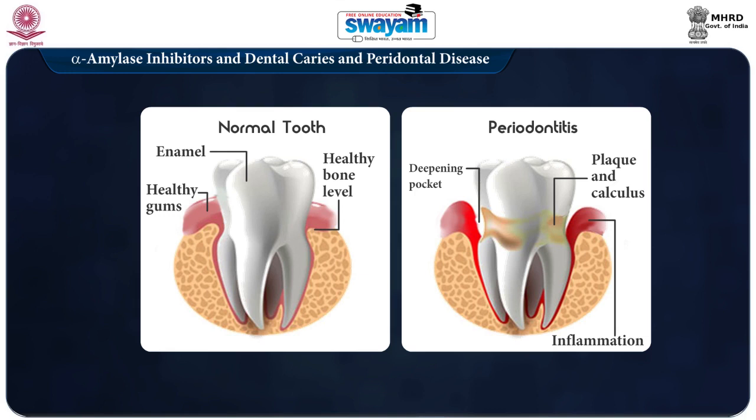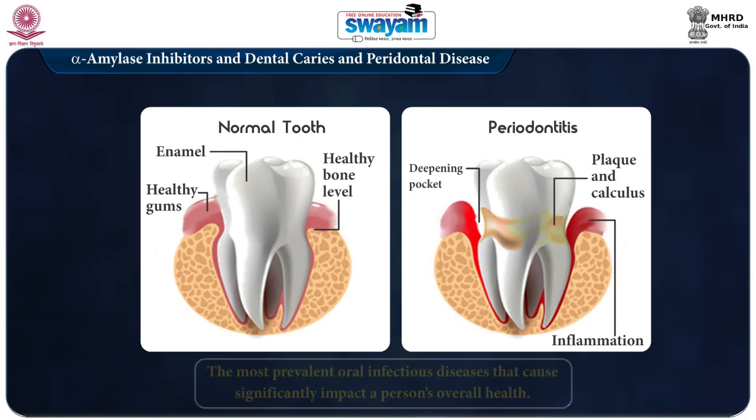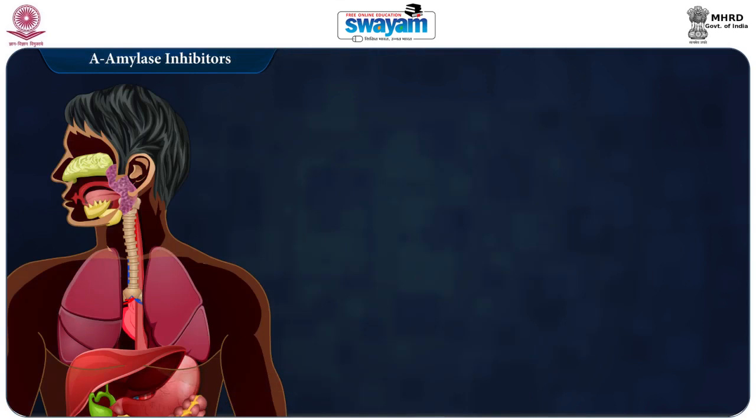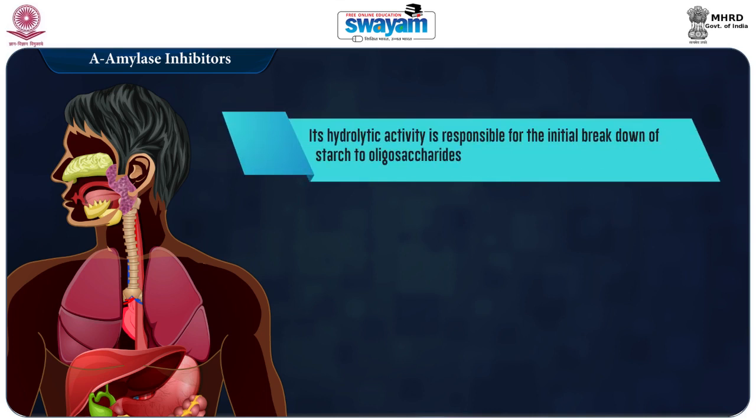Dental caries and periodontal diseases are the most prevalent oral infectious diseases that cause significant impact on a person's overall health. In the etiology of dental caries, the most abundant enzyme in human saliva, alpha amylase, possesses three distinct biological functions in the oral cavity. First, its hydrolytic activity is responsible for initial breakdown of starch to oligosaccharides.